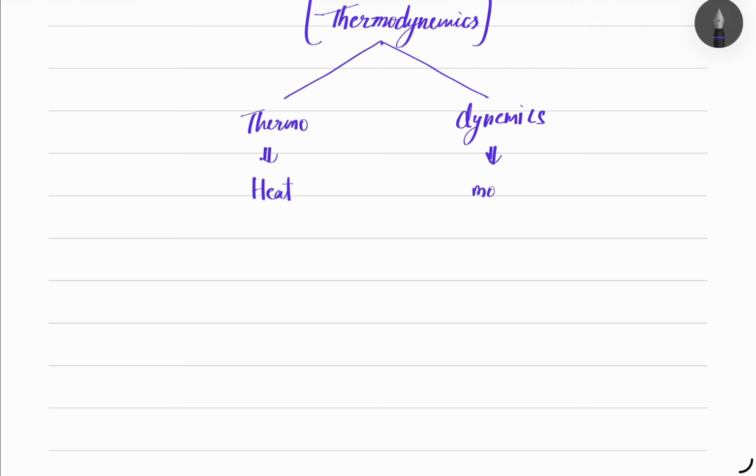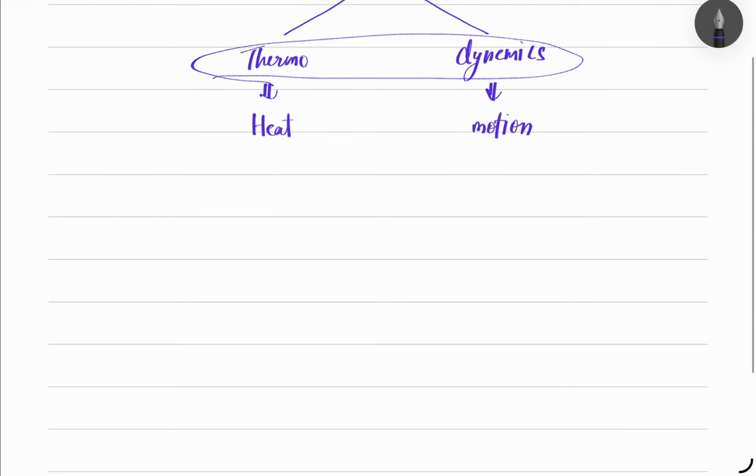And dynamics is motion. It means the branch of physical chemistry in which we study the flow of heat, the transfer of heat between system and the surroundings, is called thermodynamics. So now there are two terms. The one is system and the other one is surrounding.